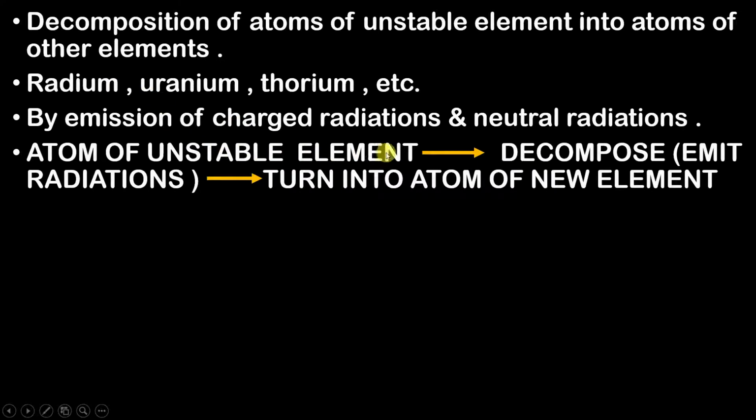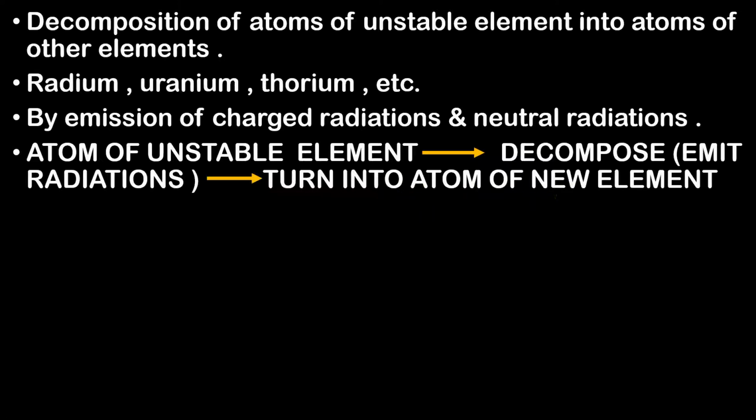Okay, now this unstable element wants to become stable, therefore it will undergo decomposition, and as it undergoes decomposition it will be emitting radiations, and after the decomposition is complete, this element will no longer be radium, it will be turned into some other element. Okay, it will turn into an atom of a new element.